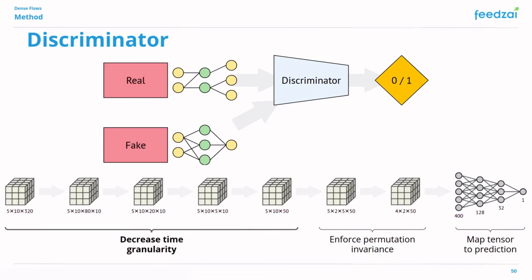In the first block, we reduce the size of the time dimension using convolutional layers. In the second block, we perform a set of aggregations that ensure that the discriminator is permutation invariant in relation to the order of the accounts. And in the third block, we reshape the 3D tensor to be a linear vector and reduce its size to 1, which will be the output, using dense layers.